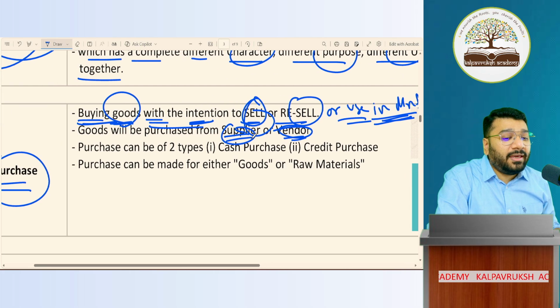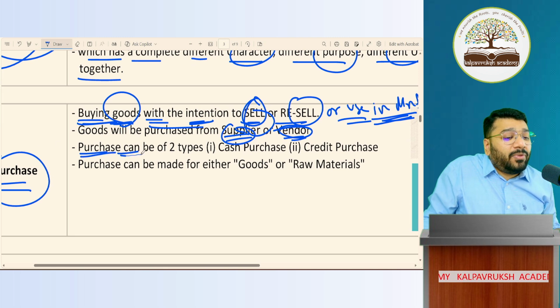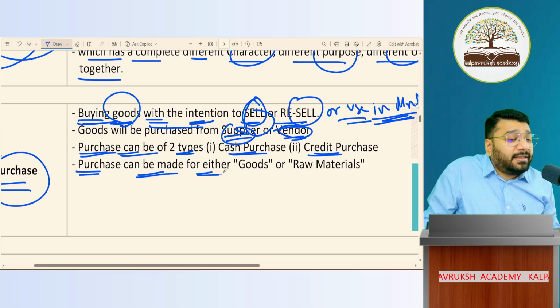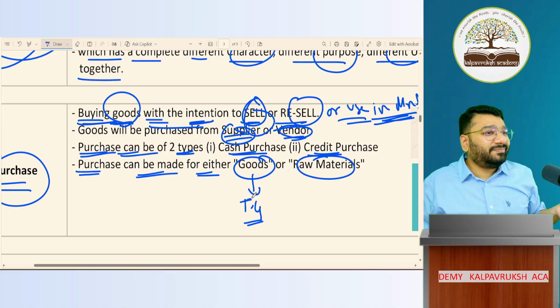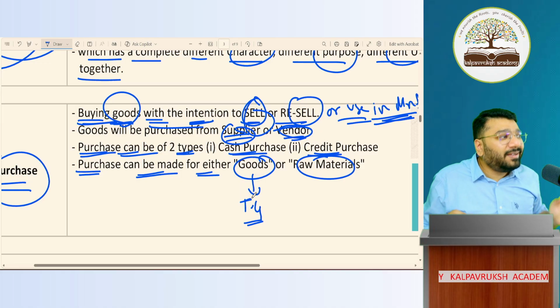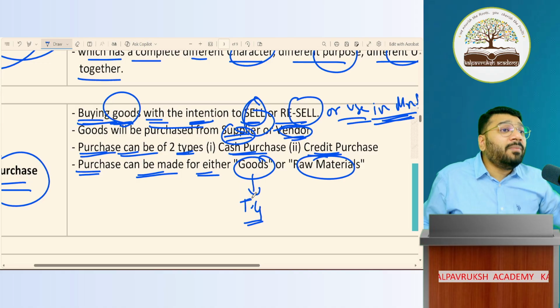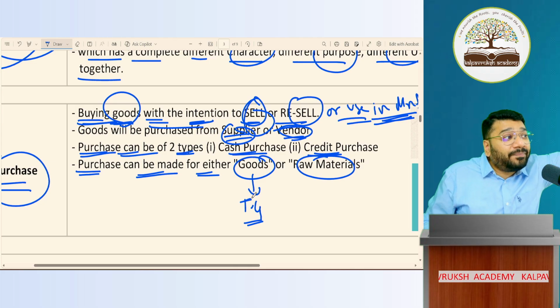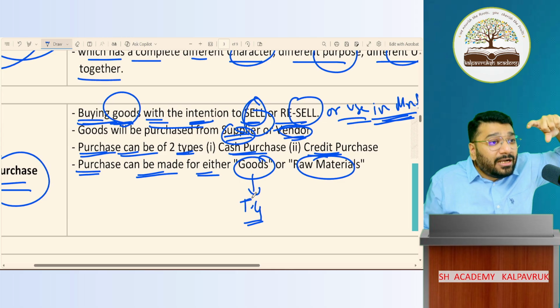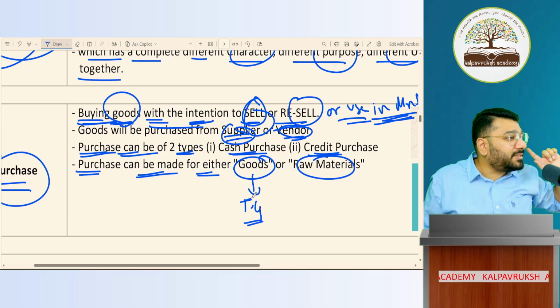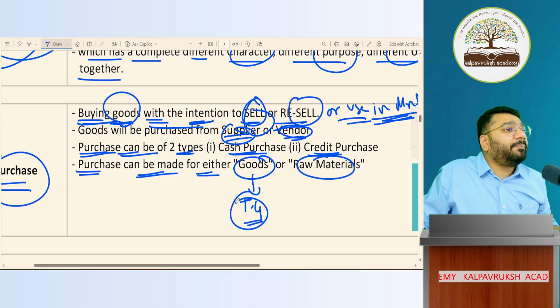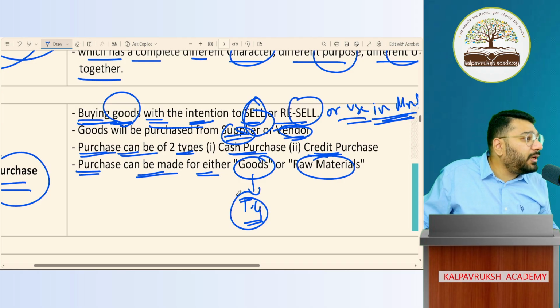Okay, not okay. So purchase can be of two types: cash purchase and credit purchase. Purchase can be made of either goods or raw material. Goods here means traded goods, because finished goods you can never buy. Finished goods that you buy are called traded goods. Finished goods is a term we use for manufacturing business. Traded goods is a term we use for trading business. So here goods refers to traded goods. Got it? Not got it?